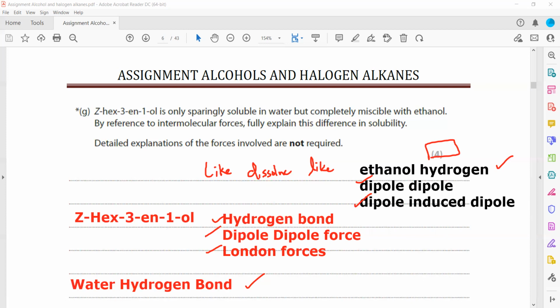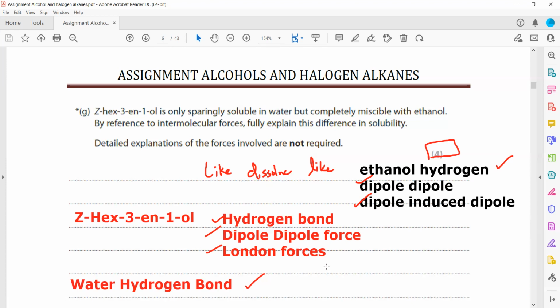dipole-dipole force. And so hexan-3-one can form strong London forces with ethanol, so it can dissolve, but water does not have London dispersion forces. That's why it is only slightly soluble. It can form hydrogen bonds, but the London dispersion forces are not there in water, or are very weak. That's why it does not dissolve completely. Sparingly only it is soluble.